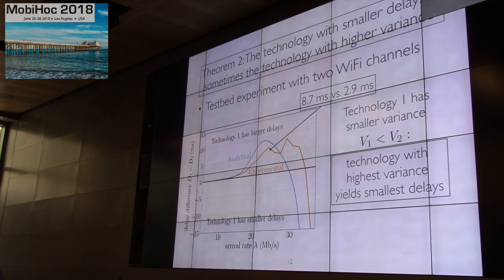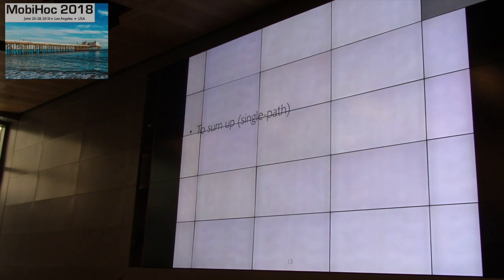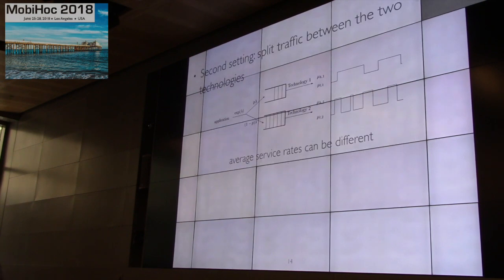Okay, so to sum up this part on single path, we have seen that variances, as can be expected, are important, but actually sometimes for some parameters, larger variance can yield smaller delays, which is kind of counterintuitive. And now I move to the second setting, when we do multipath. So packets still arrive at some arrival rate lambda, but now they're split: with some probability p, they are sent to technology 1, and with probability 1 minus p to technology 2. And now I do not assume anymore that the average service rates are the same. They can be different.